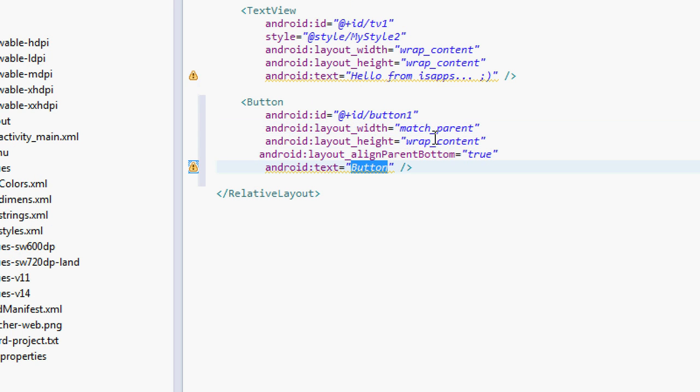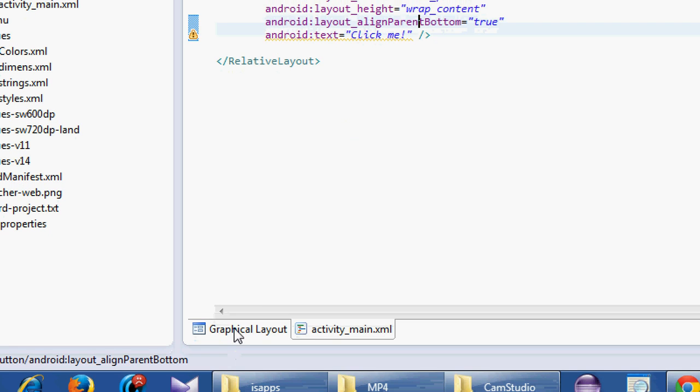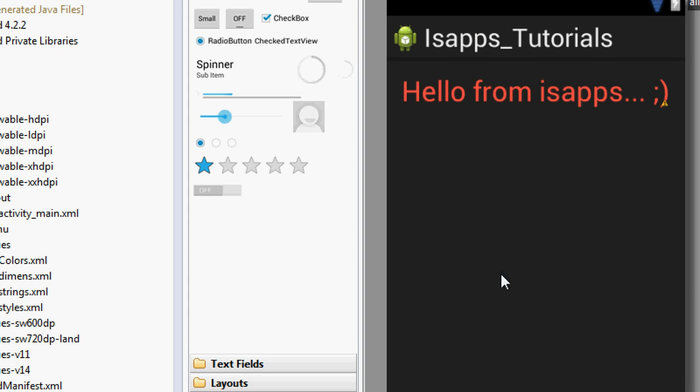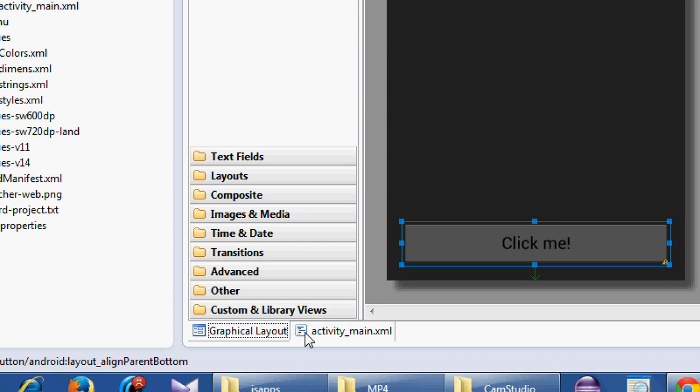Text should be, like, click me. We don't need anything else for now. So let's go to the graphical view and see it. Yes, that's alright. Not a problem.